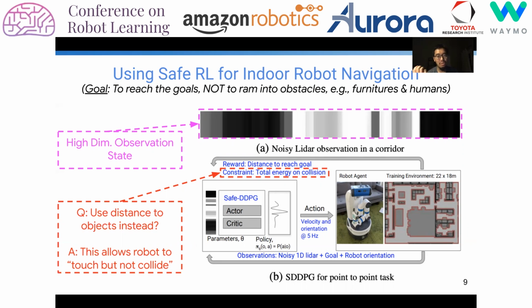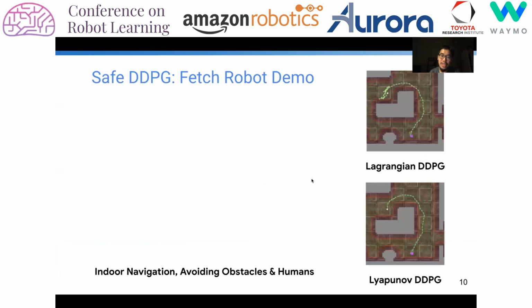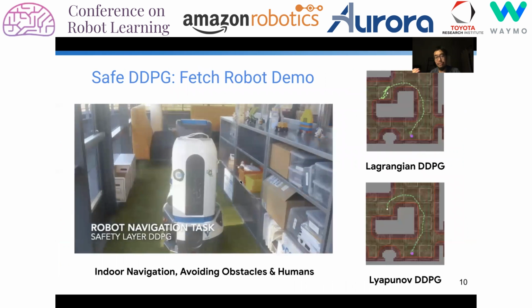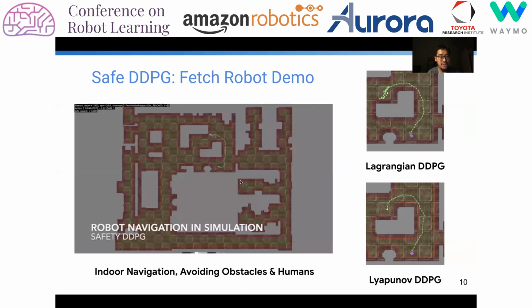Here, the states of the robot are the noisy LiDAR signals, and the policy outputs actions to control the motors. This is a video demonstration of how our Fetch robot navigates in the Google office setting. You can definitely see that our robot can balance between accurately navigating from start to goal while keeping a low collision energy.